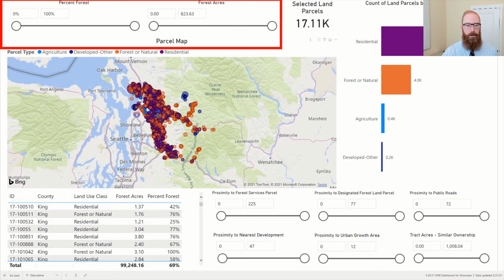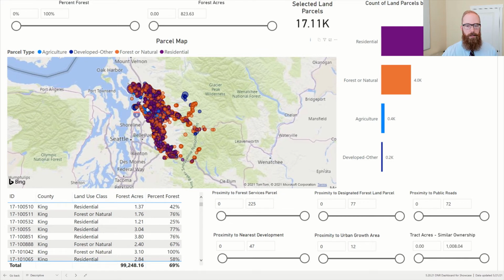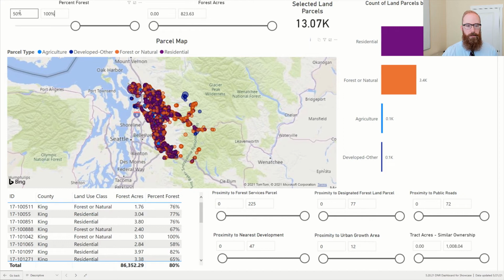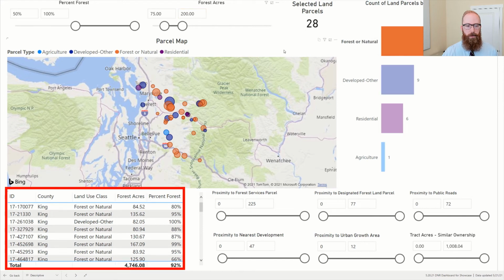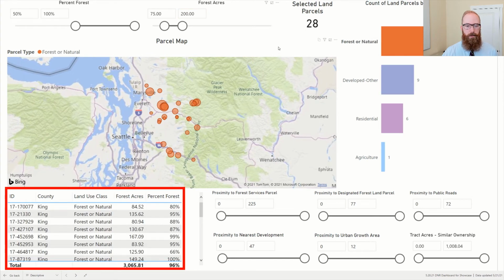The Washington Department of Natural Resources may want to focus on a specific subset of these parcels for their programs. Searching for forest or natural land between 75 to 200 acres, but over 50% forest land, is as simple as adjusting the percent forest slider to 50%, adjusting the forest acreage to a minimum of 75 acres and a maximum of 200 acres, and finally, by clicking Forest or Natural in the bar chart on the right. The table in the lower left corner of this dashboard can then be exported to Excel for further analysis.